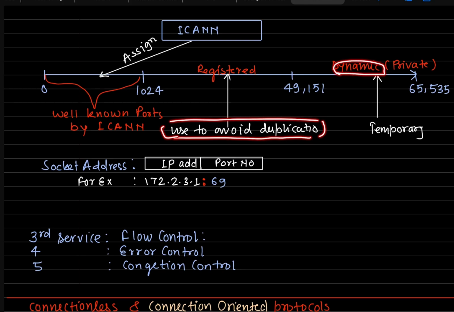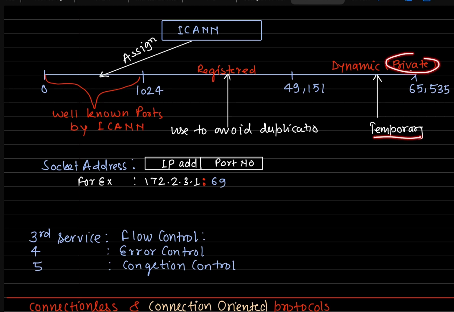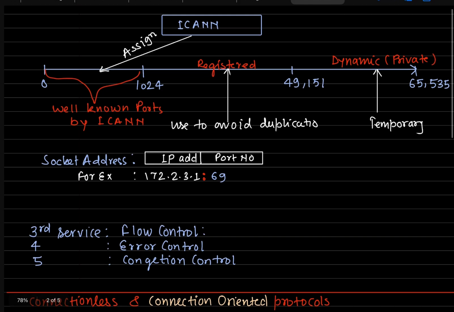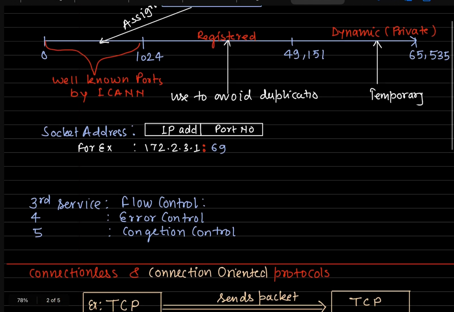Dynamic ones also, there are some private port numbers which are being used by users, right? These are all in between this one. In this range, these are temporary, they are dynamic, and available for individuals.